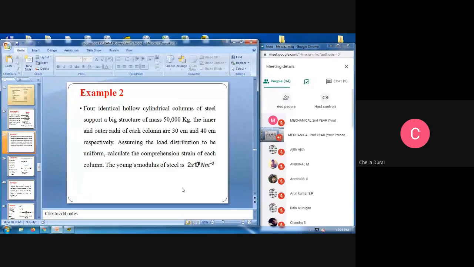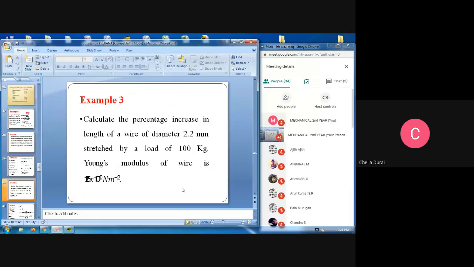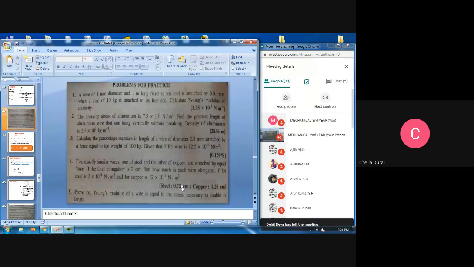How to get the Young's modulus value, how to get the modulus of elasticity, how to find out the stress value and the strain value. These are the basic problems they are asking. You see, these are the various kinds of problems.